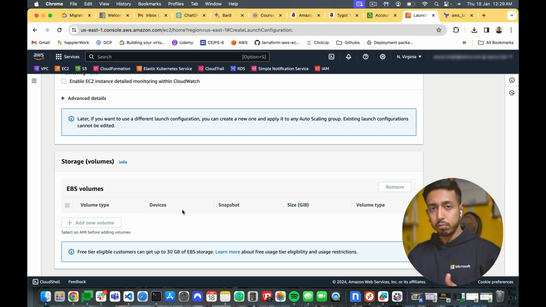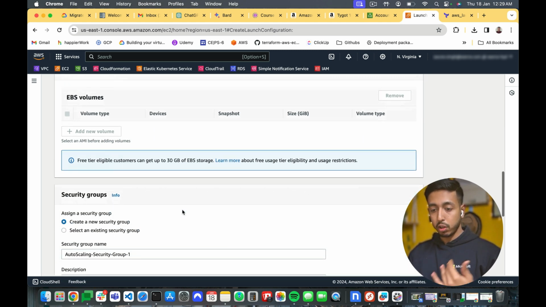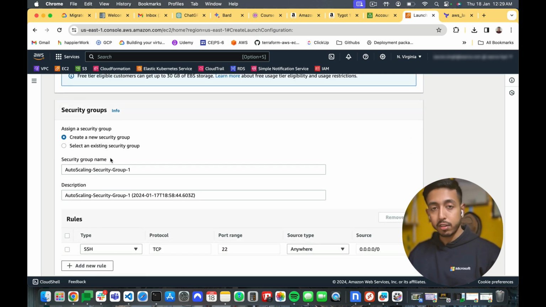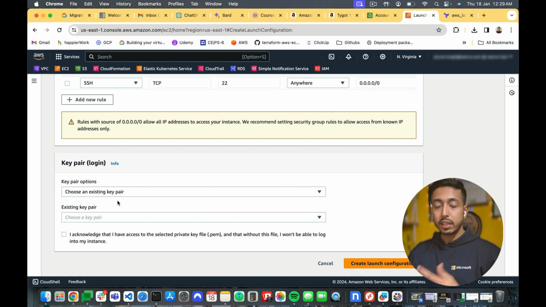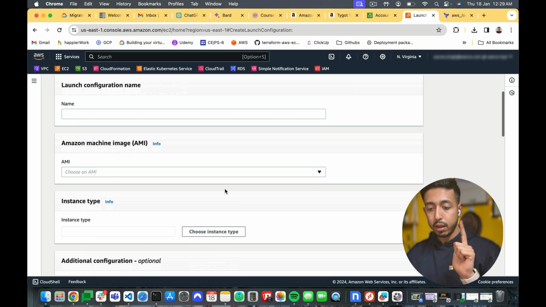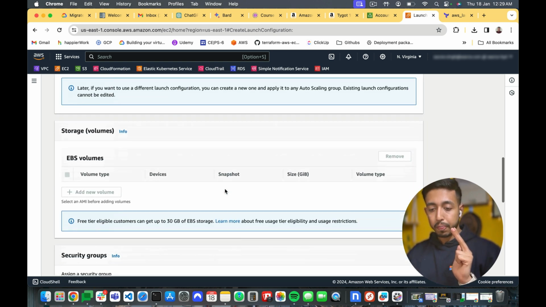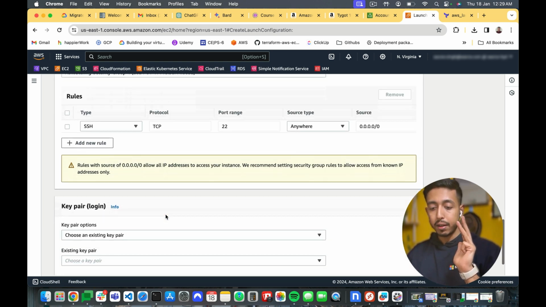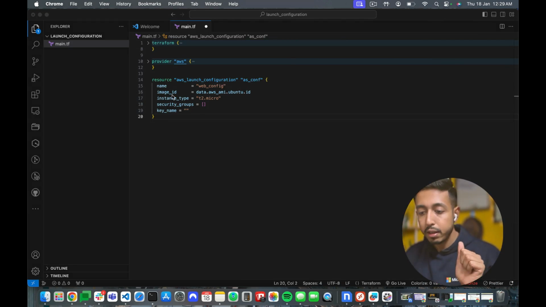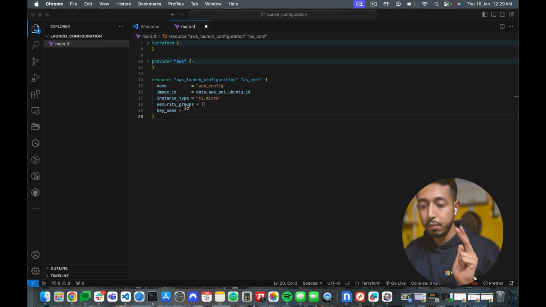Storage will automatically come, seeing the AMI which we're using. Of course, you can add a new volume to it. That's up to you. Security groups, you can assign the security groups to it. And the key pair. If that launch configuration is going to be created, which key pair will be attached to it? Okay, so 5 things. Let's count it: name, AMI, instance type, security group, and the key pair. 5 things, right? So name, AMI ID, instance type, security group, and the key name. There we go.